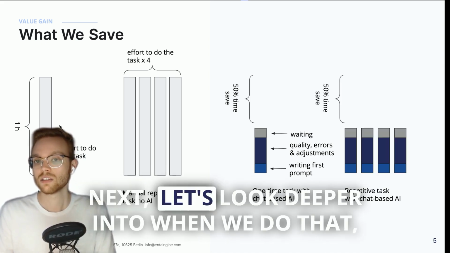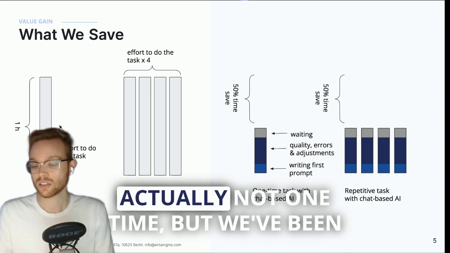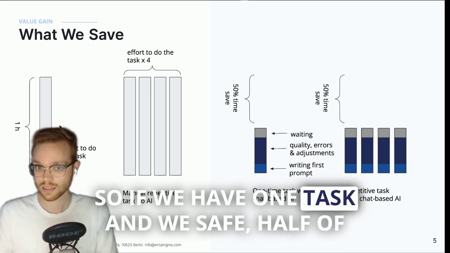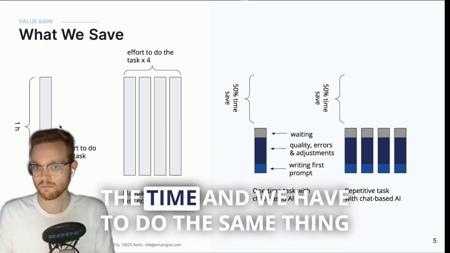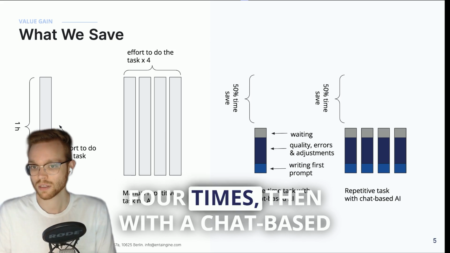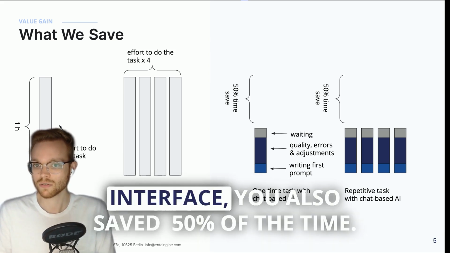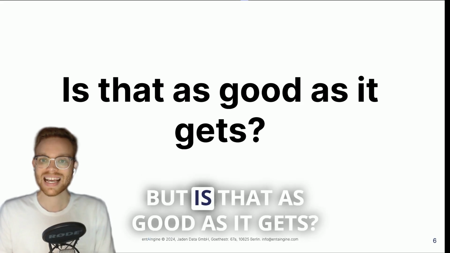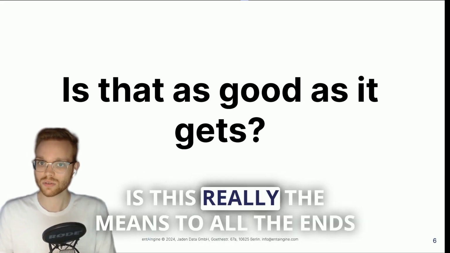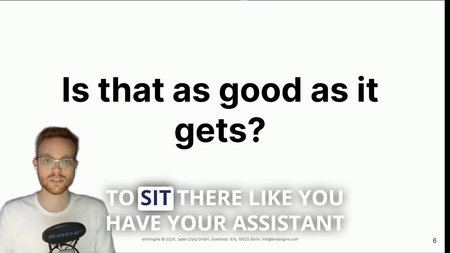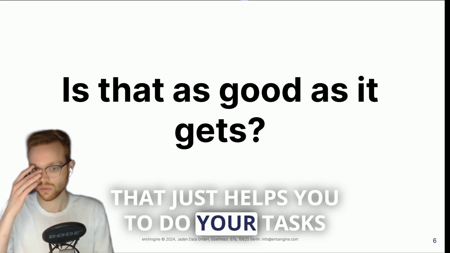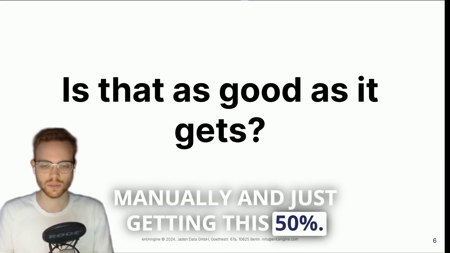Next, let's look deeper into when we do that not one time, but even 4 times. So if we have one task and we save half of the time and we have to do the same thing 4 times, then with a chat-based interface, you also save 50% of the time. But is that as good as it gets? Is this really the means to all ends, to sit there with your assistant that just helps you do your tasks manually and just gives you this 50%?